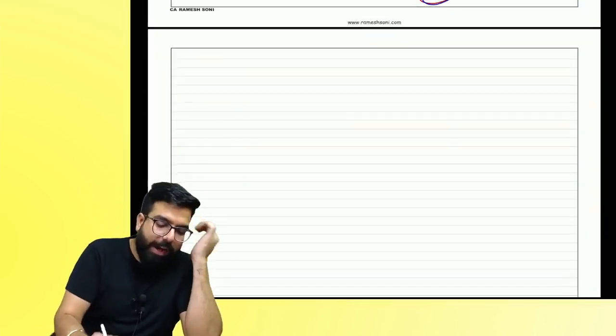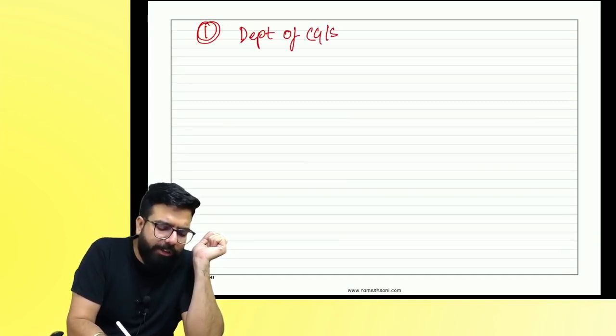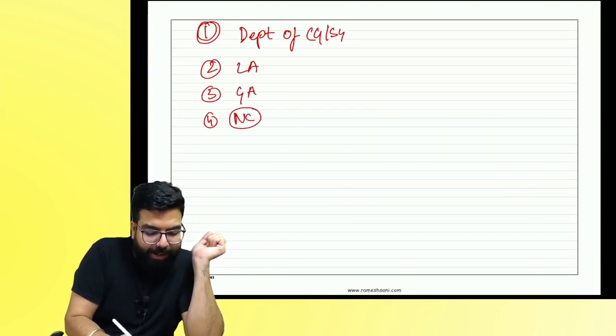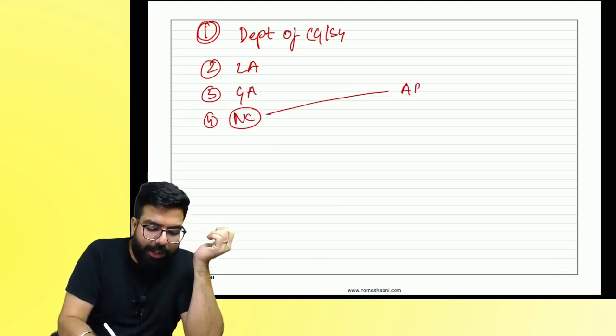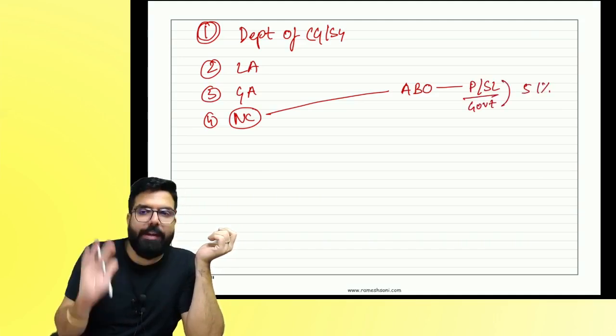Can you tell me, everyone? Number one, who has to deduct TDS? Number one, department of Central Government or State Government. Number two, local authority. Number three, governmental agency. Number four, notified category. In the notified category, first I told you, if you are an authority, board, or any other body set up by Parliament or state legislature, and who is controlling? 51% is controlled by the government.